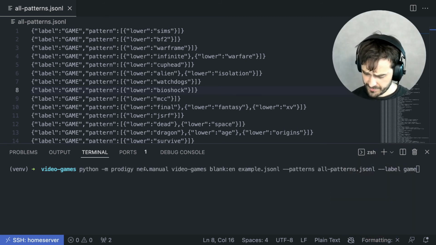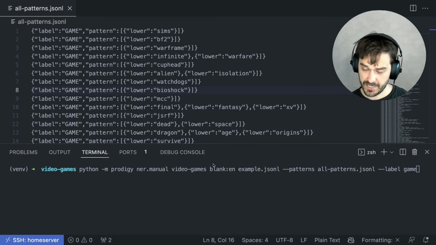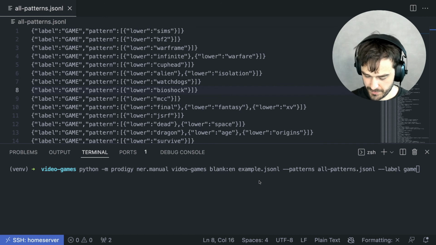And to do that, what I've got here is a NER manual recipe that is going to populate a data set called video games. The recipe dictates that you have to give it a spaCy model because it needs a tokenizer. I'm just giving it the blank English tokenizer here. Then I need to pass it some examples, which is this JSON-L file. And here is where I'm using the patterns.